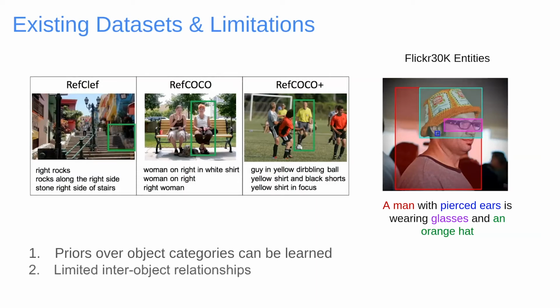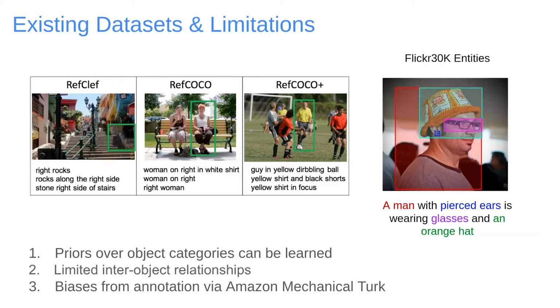These captions also only have limited descriptions of inter-object relationships. Furthermore, these previous datasets were annotated using Amazon Mechanical Turk, which may induce significant biases as the distribution of captions is heavily influenced by the formulation of the task presented to workers. As a result, these captions you see here don't quite resemble realistic captions that you might find on the internet.